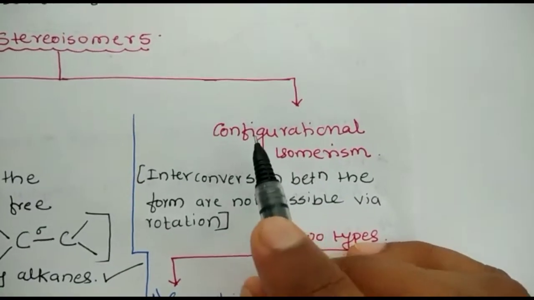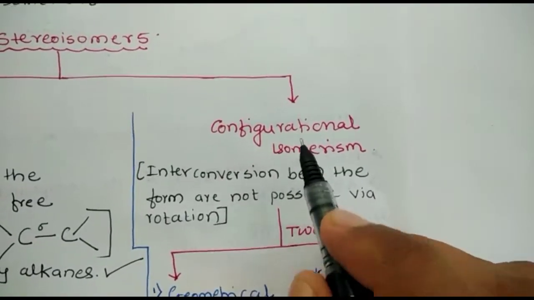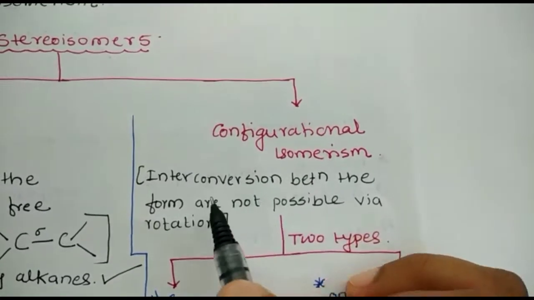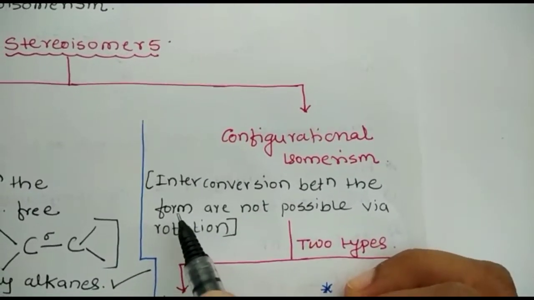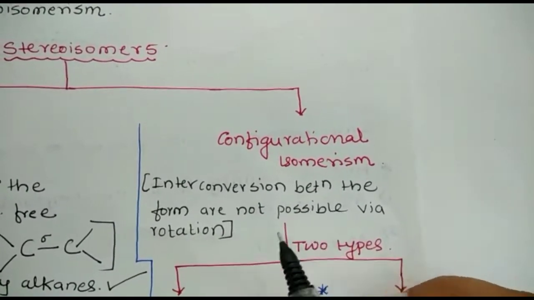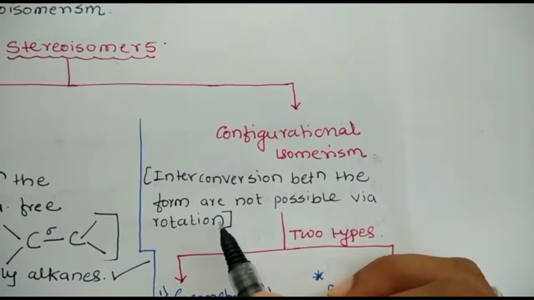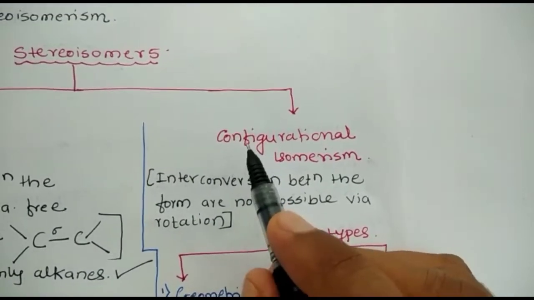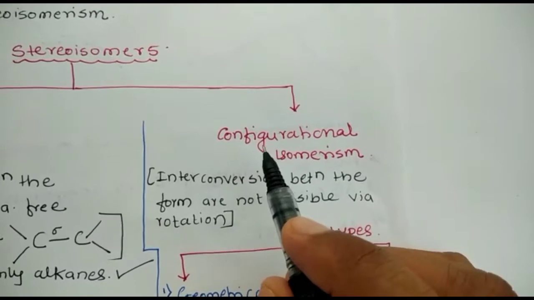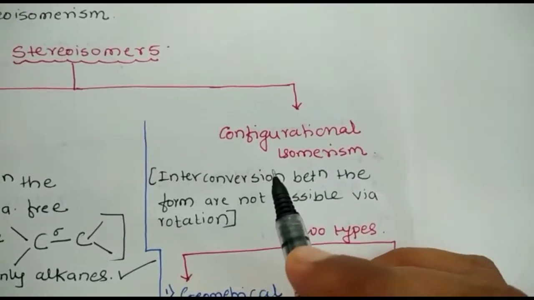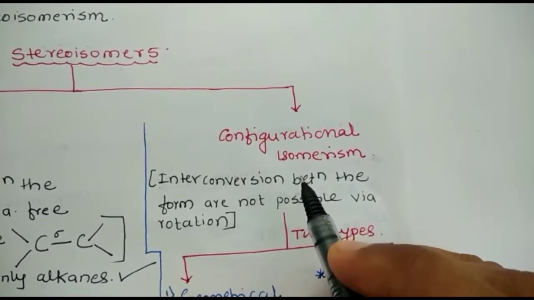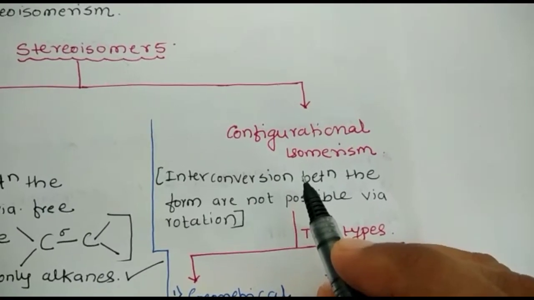And the second one is configurational isomerism. So what do you mean by configurational isomerism? Interconversion between the forms or between the compounds is not possible via rotation. Okay, so there is no free rotation between double bonded carbon atoms. So configurational isomerism is possible in alkenes and ring structures.